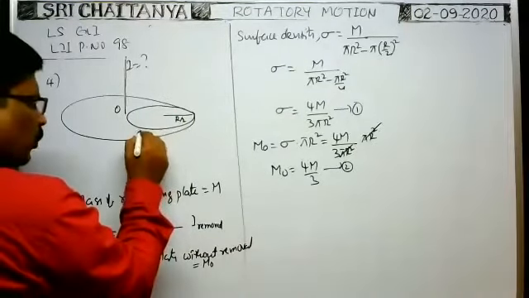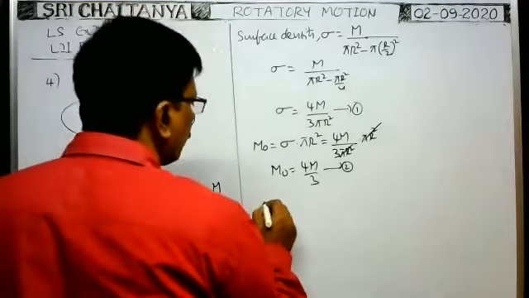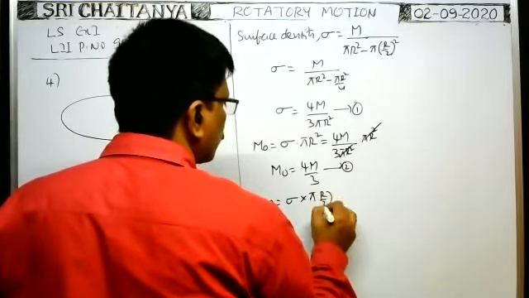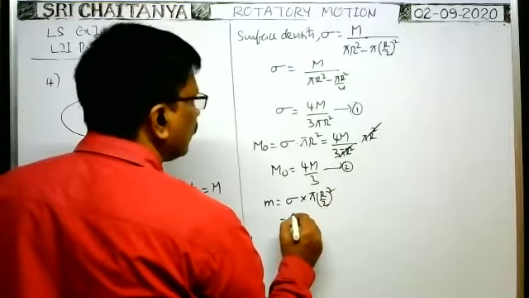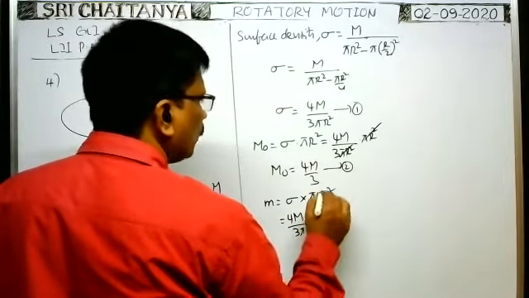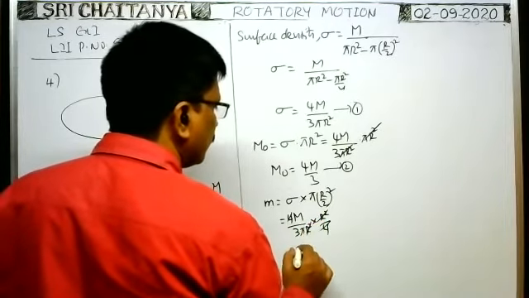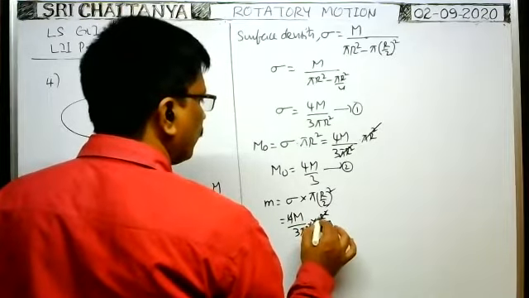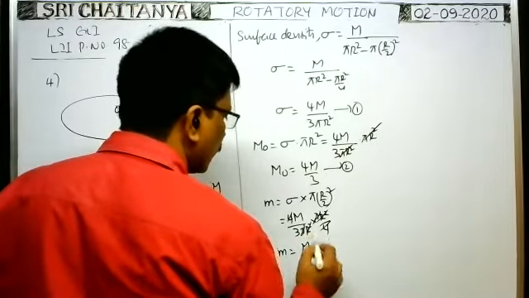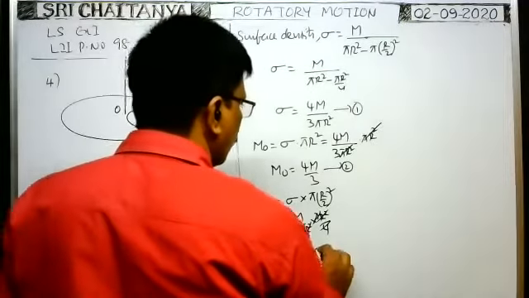Now, what is the mass of the removed part? We need it to find the moment of inertia of the removed part. The mass of the removed part is the surface density into the area of the removed part. The area of the removed part is pi into R by 2 whole square. So sigma is 4m by 3 pi R square, into pi R square by 4. The 4 cancels, R square cancels, and pi cancels. Therefore, the mass of the removed part is m by 3. So this is equation 3.